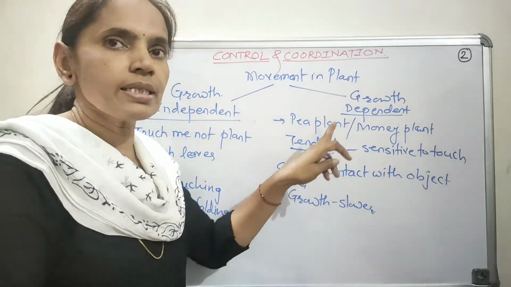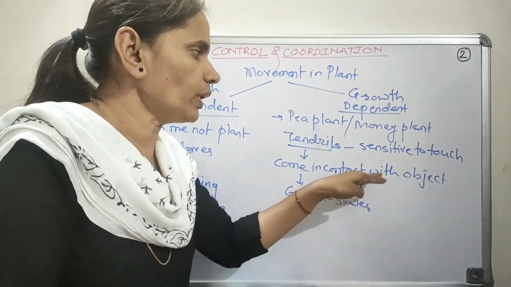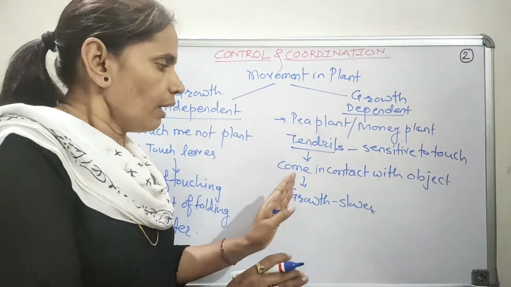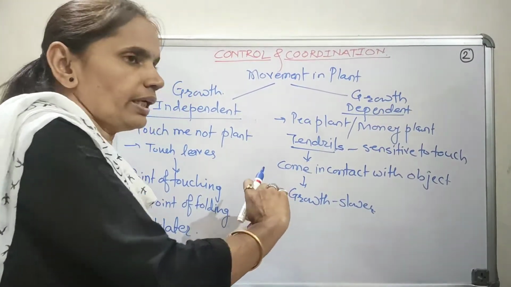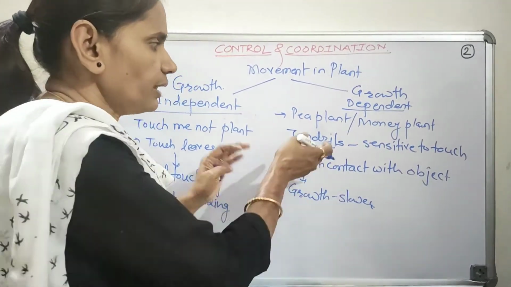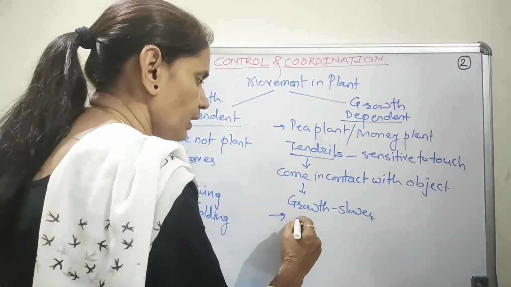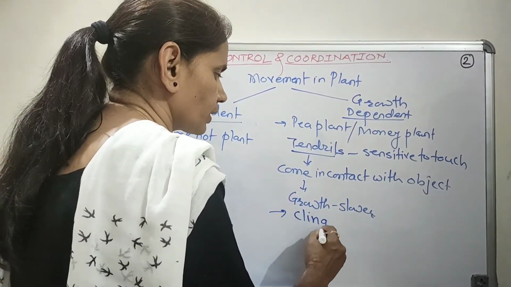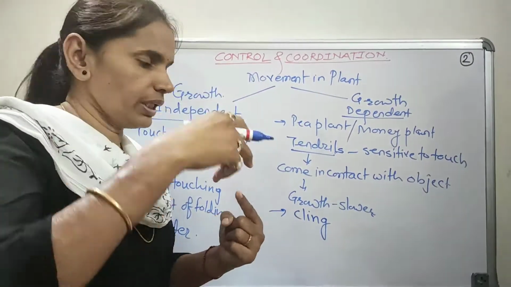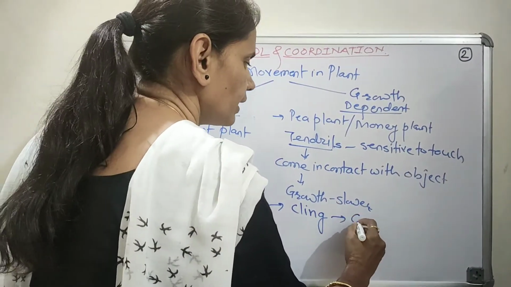These tendrils are sensitive to touch. Whenever the tendrils come in contact with the object, the growth slows down compared to the other part of the tendril which is away from the object. On this side, the tendrils circle that object and cling to it. So we observe the growth of that plant, that is, directional growth.